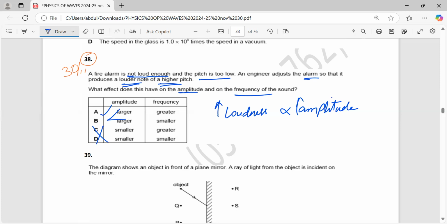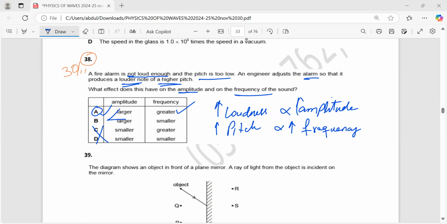And higher pitch. Pitch of sound is directly proportional to the frequency of the vibrating body. So if pitch is high, frequency is also high. So the correct answer is A for apple.